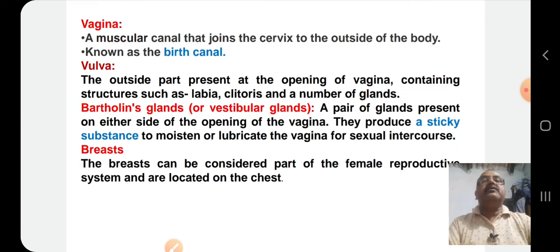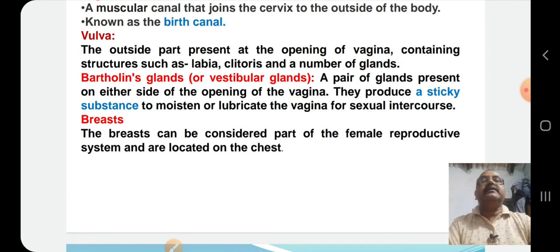Out of these, Bartholin's glands or vestibular glands are important. These glands are a pair of glands present on either side of the opening of the vagina. They produce a sticky substance to moisten or lubricate the vagina for sexual intercourse. Next gland is the breast. Though the breast is not directly connected with the other reproductive parts, it is present at the chest region of the female, but it is also considered as a part of the female reproductive system.